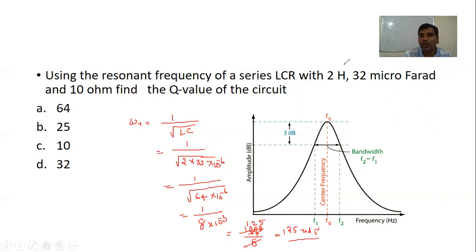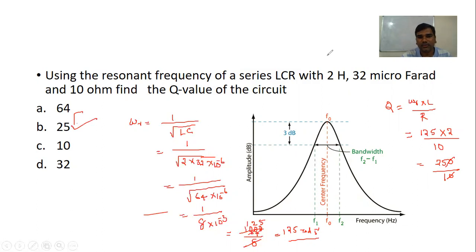Now how can we find the Q value? The quality factor formula is resonating angular frequency into L by R. Use this formula. Resonating angular frequency is 125, inductance is 2 and resistance given here is 10, which is equal to 125 into 2 whole divided by 10. The 0s get cancelled, then 25. The quality factor is 25. It is a factor, it's a ratio. So this is the right answer.